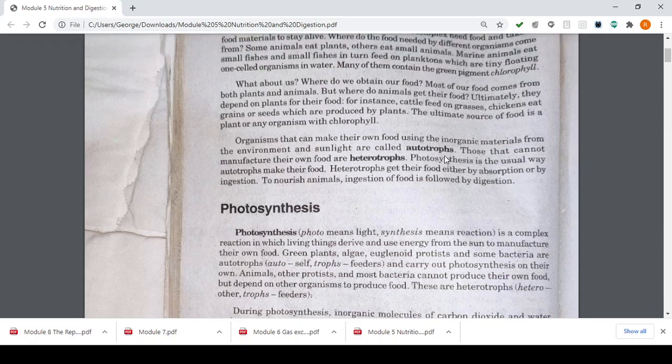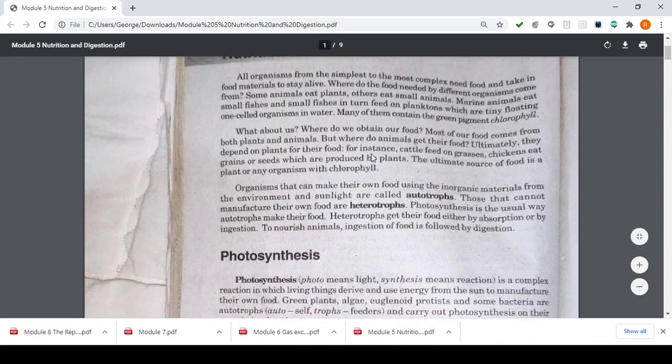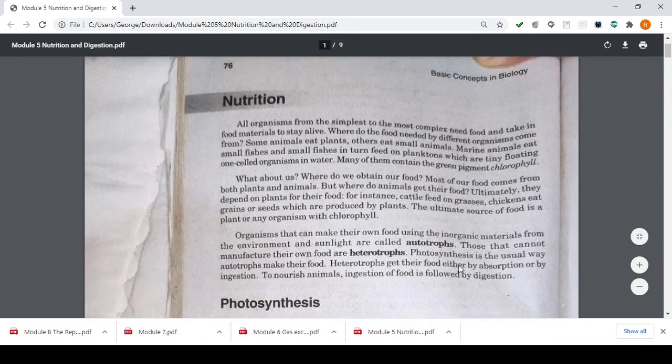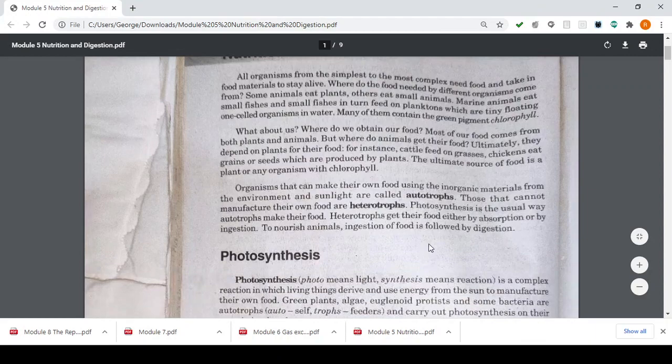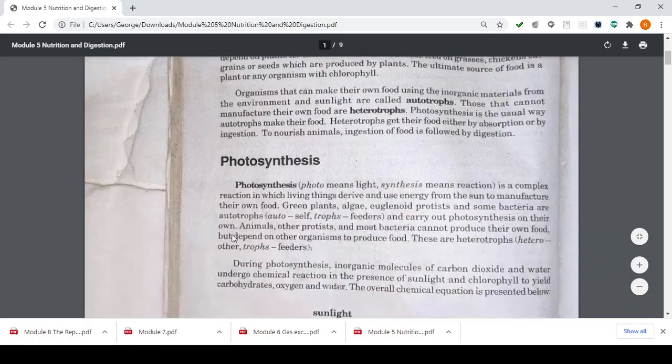Why? Because plants provide their nutrients through photosynthesis. Photosynthesis is the usual way autotrophs make their food. Heterotrophs, on the other hand, get their food either by absorption or by ingestion. To nourish animals, ingestion of food is followed by digestion. Again, animals break down their food through ingestion followed by digestion.